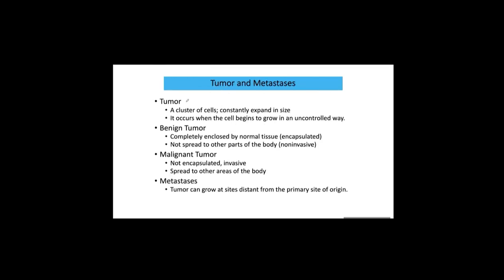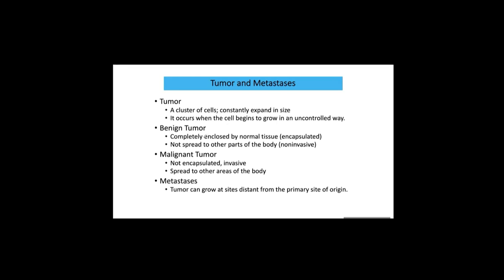Then all these conditions bring cancer. You might hear about tumor, benign tumor, malignant tumor, and metastasis. A tumor is a cluster of cells that constantly expands in size because they have no regulation from the cell cycle. It occurs when the cell begins to grow in an uncontrolled way, so they live forever as long as they can obtain nutrients.